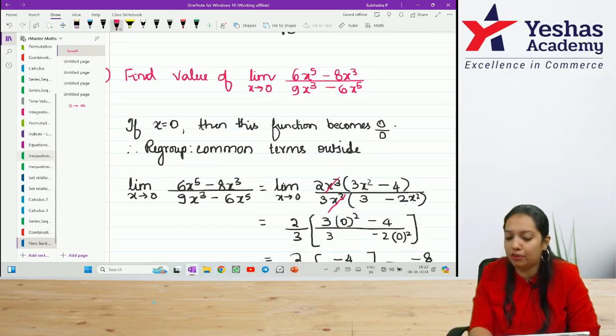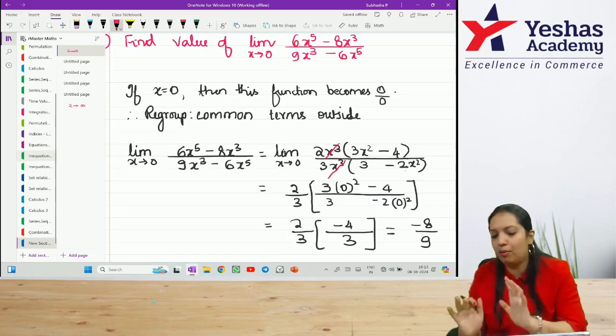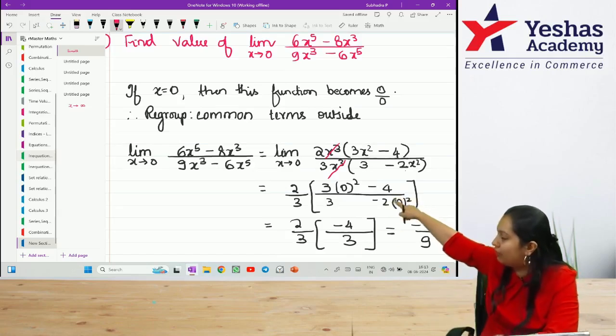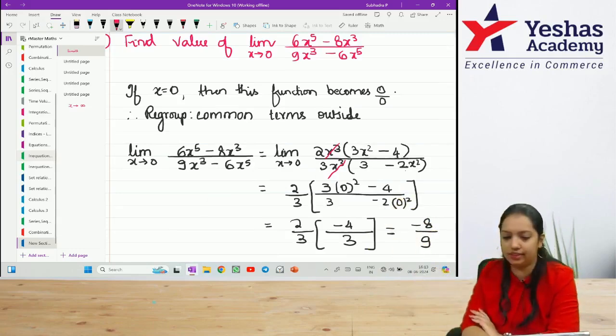So now let me put 0 in place of x. So I will get 3 into 0, 0 only, minus 4, divided by 3 minus 2 into 0, which is 0 itself. So what is left out in the numerator? Minus 4. Denominator 3. Now you can do it: 2 4s are 8, 3 3s are 9. Only problem is it shouldn't give something divided by 0 format. Any other number is fine for me. Write this down.